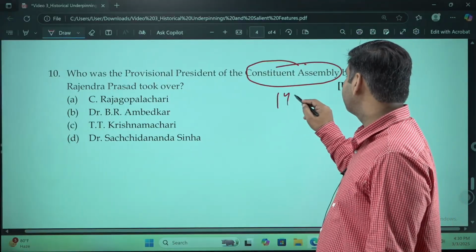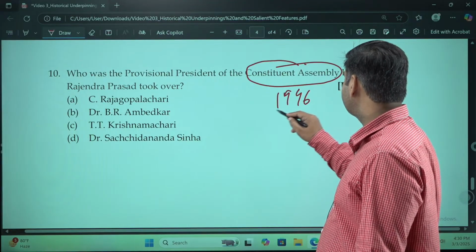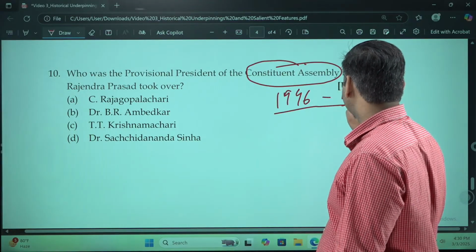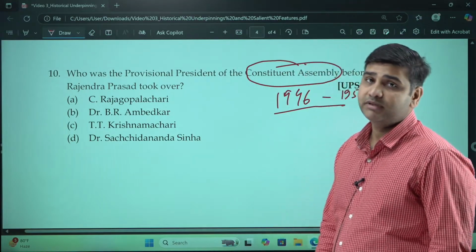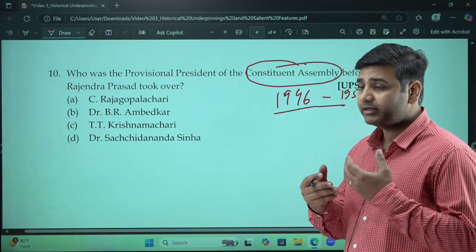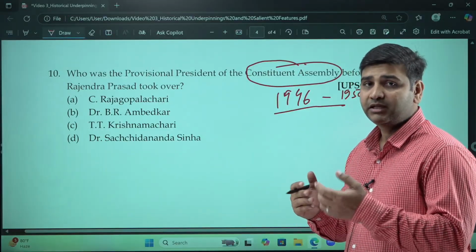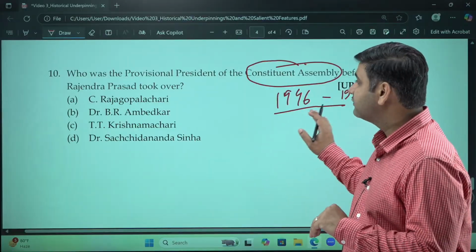It started in 1946 and continued till 1950. The Constituent Assembly drafted the Constitution of India, and finally adopted, enacted and passed it, and it was enforced on 26th of January 1950.